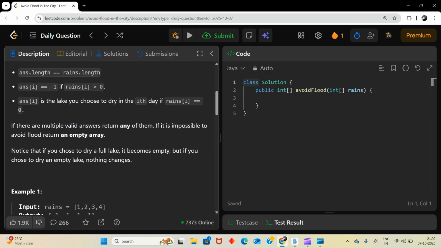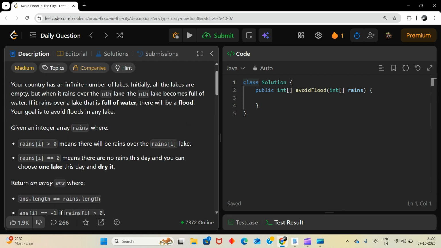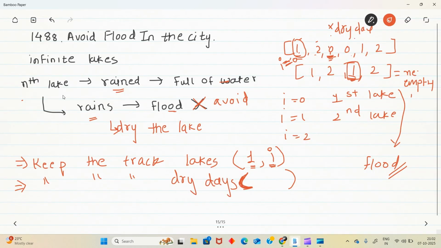Now let's solve this question. We will be needing to maintain two things. One is keep the track of lakes, its lake number, that means range of I and its I, and we need to keep track of dry days indexes, so that there we will go and update that yes, for this lake we have dried this lake.